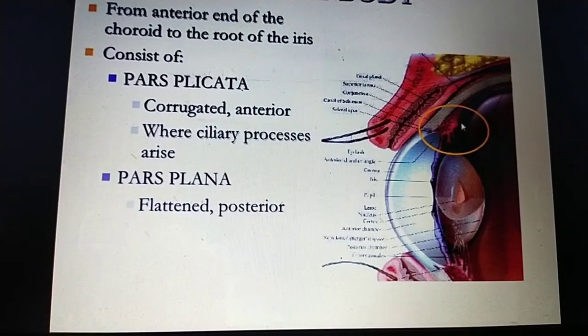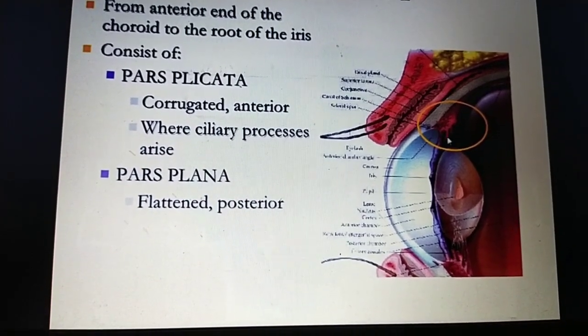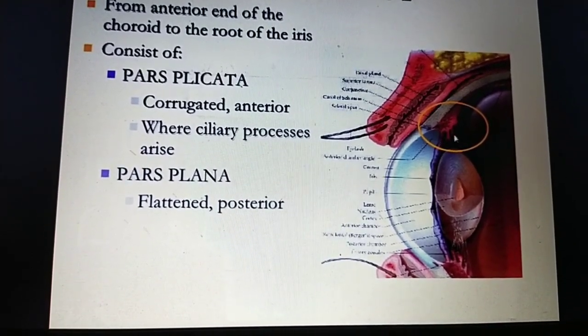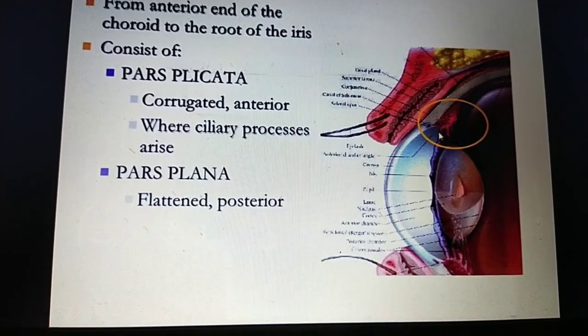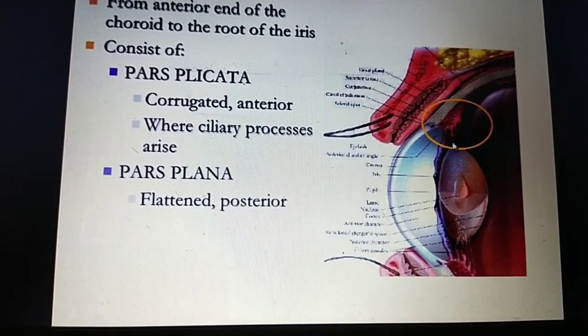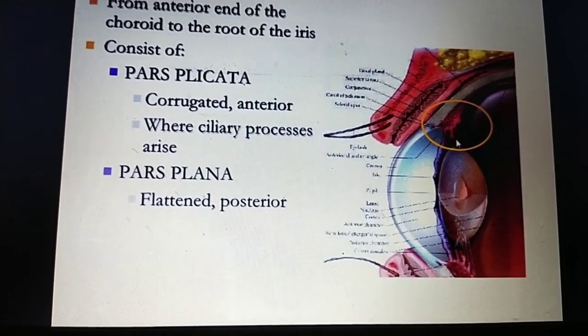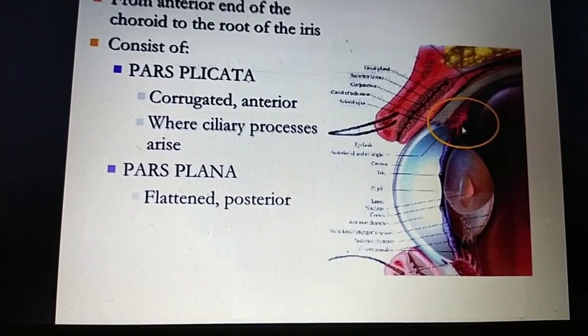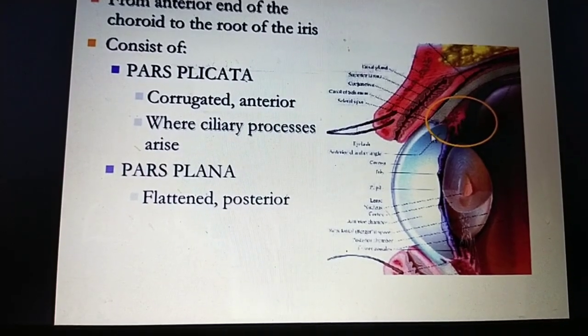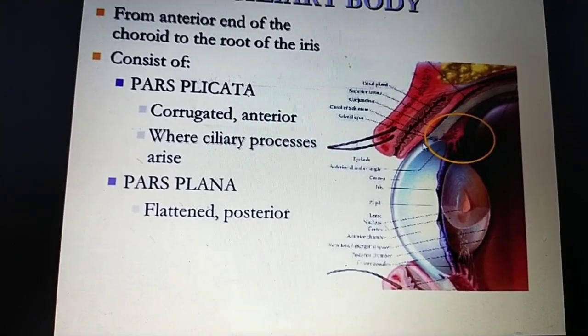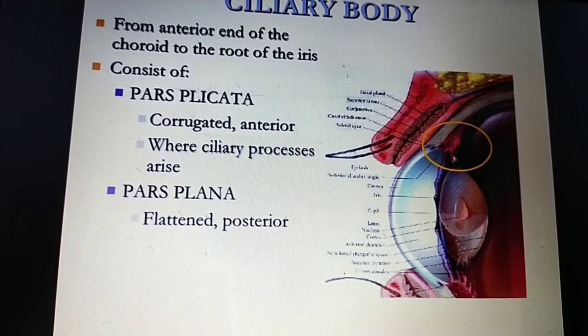Pars plana is flattened and posterior, and pars plicata is anterior and has some processes. Those processes are the ciliary processes, and they attach to the suspensory ligament. The ciliary body extends from the anterior end of the choroid to the root of the iris.